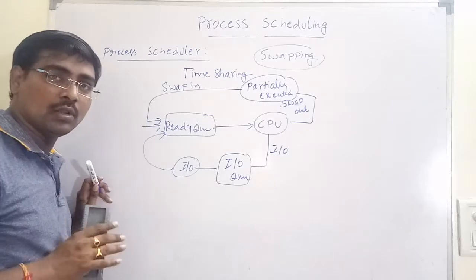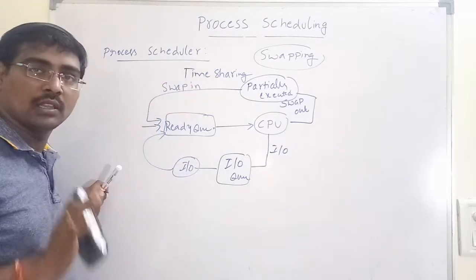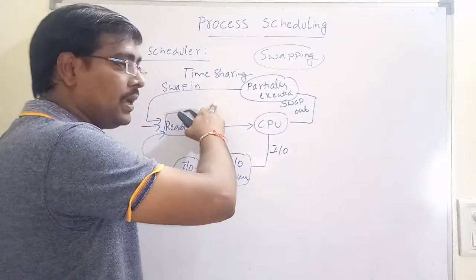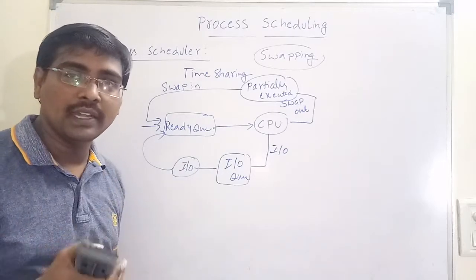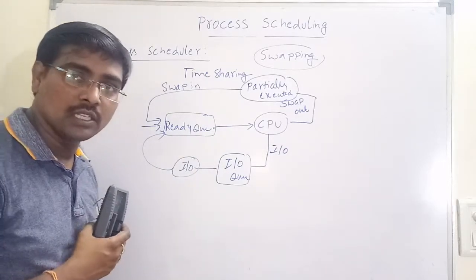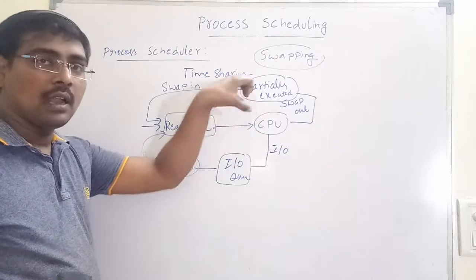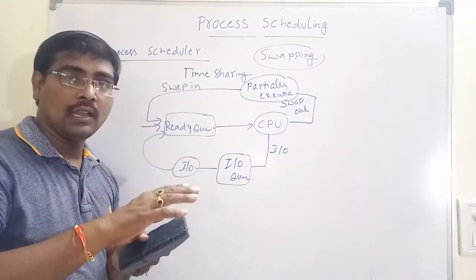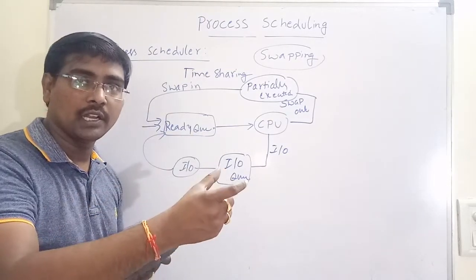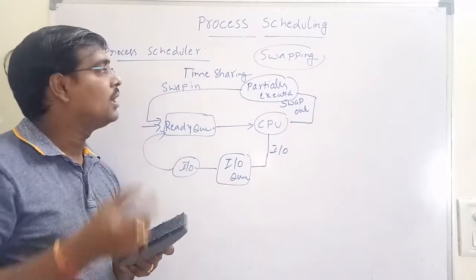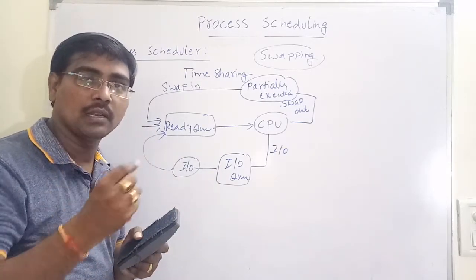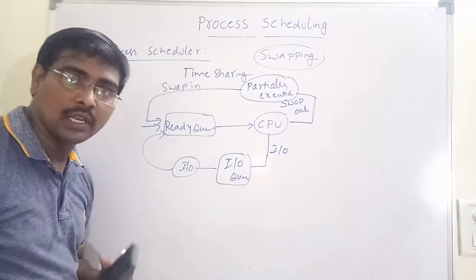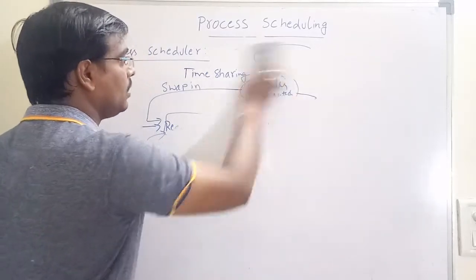These are the three schedulers used by the operating system: long-term scheduler, short-term scheduler, and medium-term scheduler. Generally, the medium-term scheduler is used in a time-sharing system. Generally, the long-term scheduler is not used in a time-sharing system. Why? Because in a time-sharing system, all the processes enter the system and use the CPU. That is the reason long-term schedulers are mostly not used in time-sharing systems, while medium-term schedulers are.